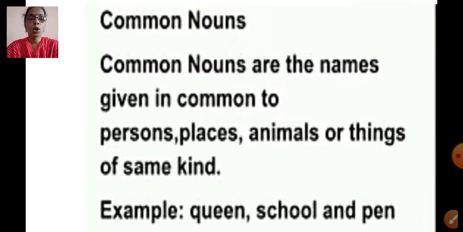Next is common noun. Common nouns are the names given in common to persons, places, animals or things of the same kind. For example, queen, school and pen. The names like vegetables, fruits, all these are common nouns.